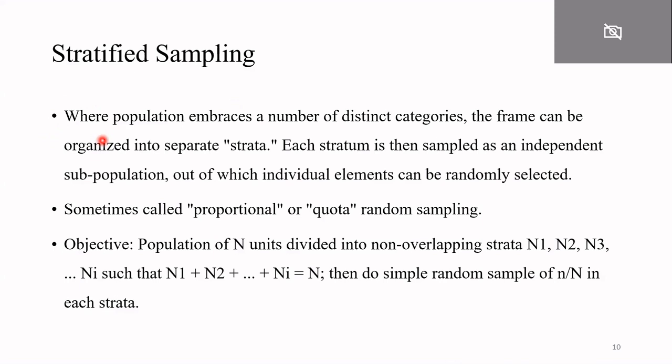This is done as per the objective of the study. If you are doing a study on men and women, where your study is based on gender, then you will stratify your population in terms of male and female. Suppose you want to conduct your study in terms of income group, so you will divide your population into middle income group, low income group, and high income group.